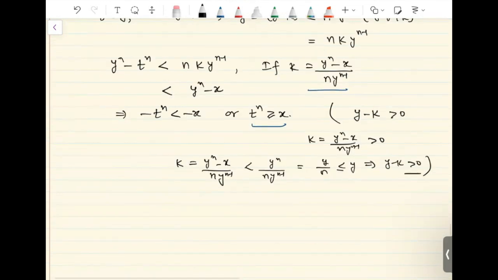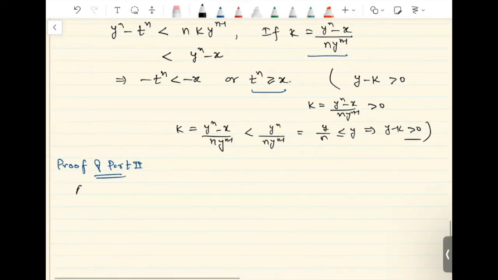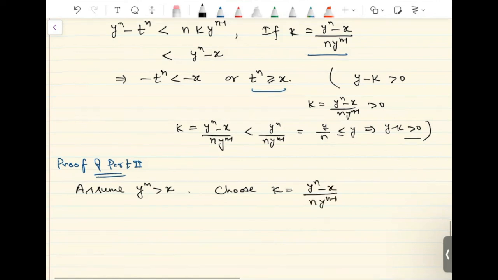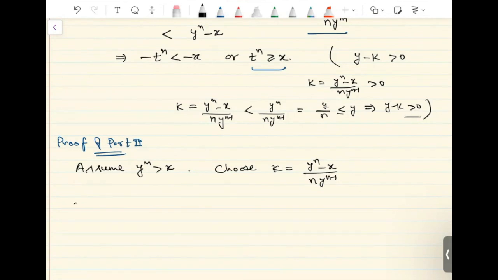Okay, so let us write the formal proof of part 2 by combining all these ideas. So in this part we assume that y raised to n is bigger than x, and then we choose k to be equal to y raised to n minus x divided by n y raised to n minus 1, then we see that 0 is less than k less than y, so that y minus k is positive.